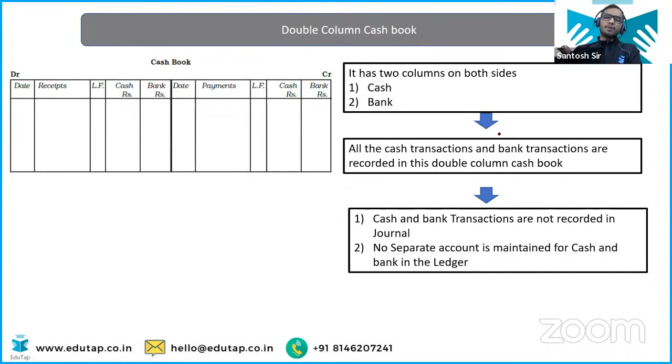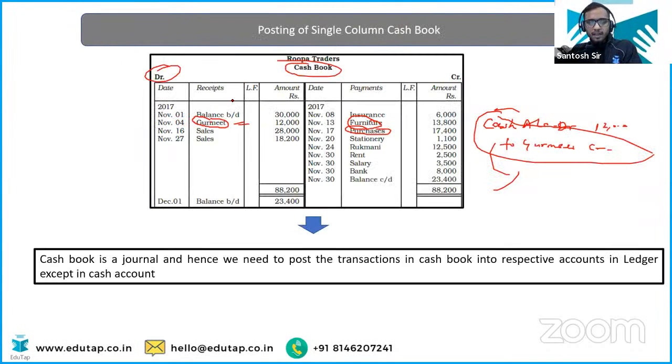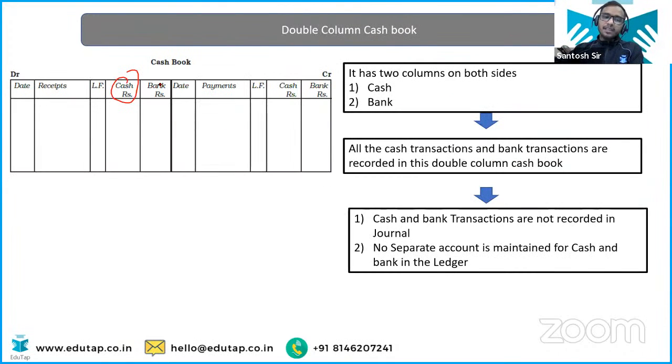Now let's talk about the double column cash book. Nothing very technical, same. Instead of only having the cash column, in the cash book we just had one column of amount. But in the double column cash book, we will have two columns. We will have the cash column and we will also have the bank column.